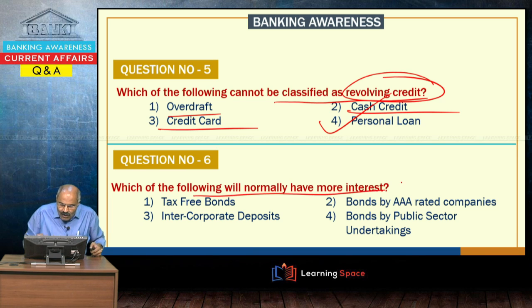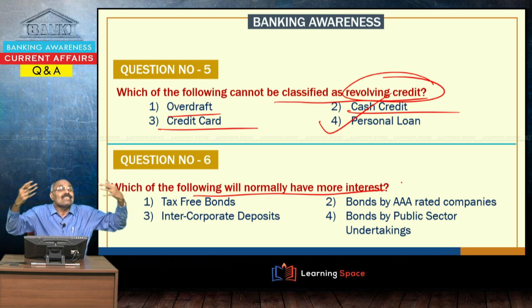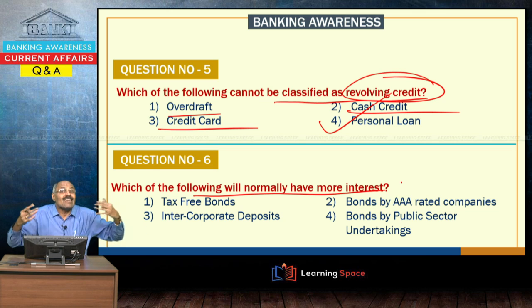Which of the following will normally have more interest? Tax-free bonds. Tax-free bonds basically will have less interest because when you are investing in tax-free bonds, some tax concessions will be given to you. Second point is tax-free bonds are normally allowed for nation building projects like electrification, like developing infrastructure.